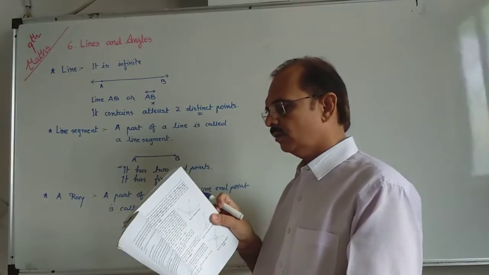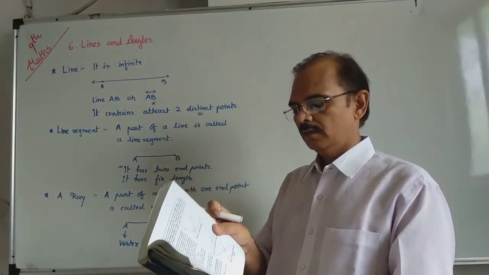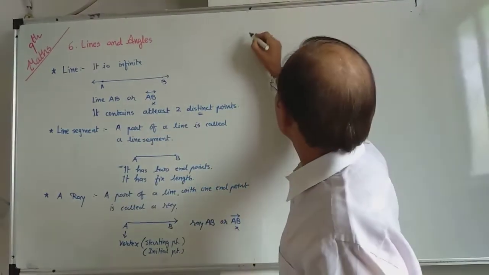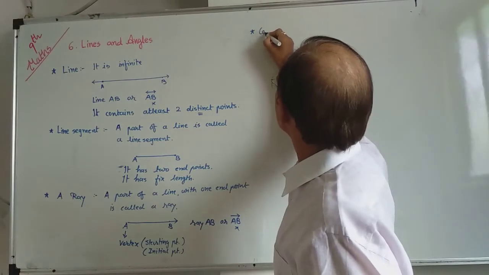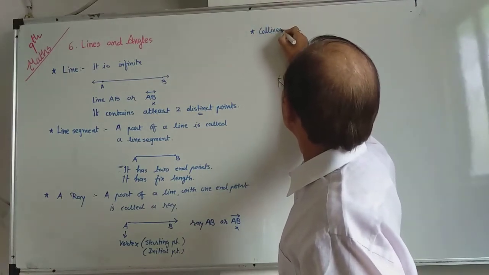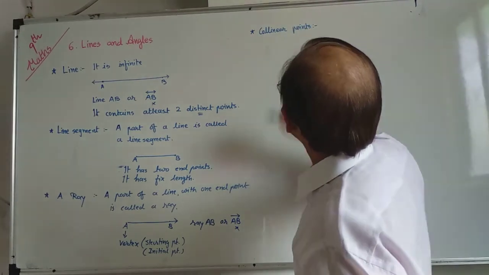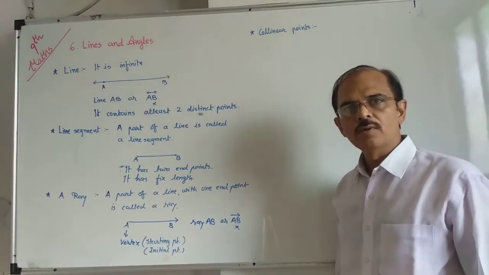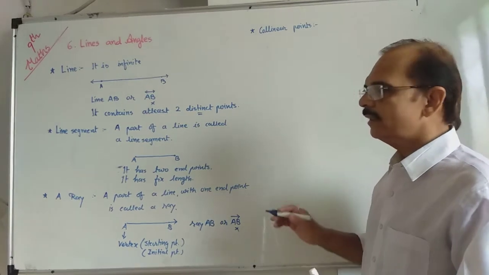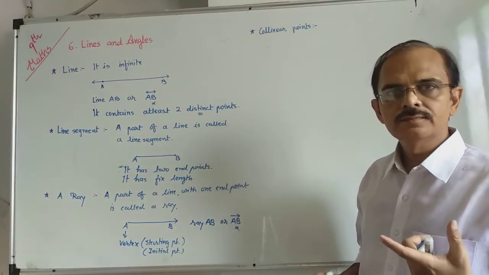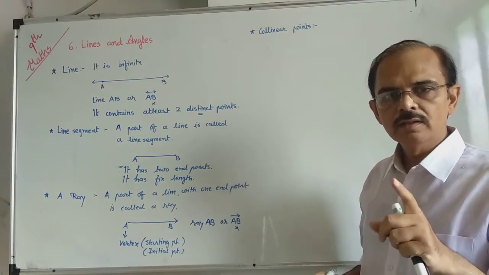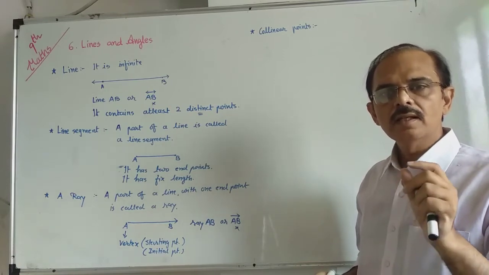Okay, now another definition, about collinear points. What do you mean by collinear points? Collinear, linear means in a line. Remember the word. Linear means in a line.